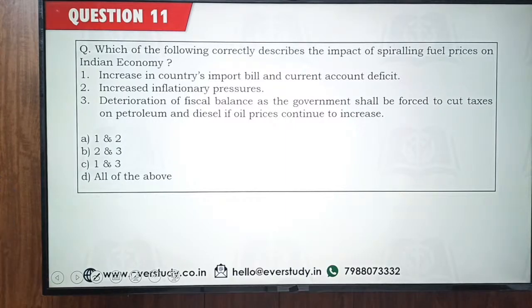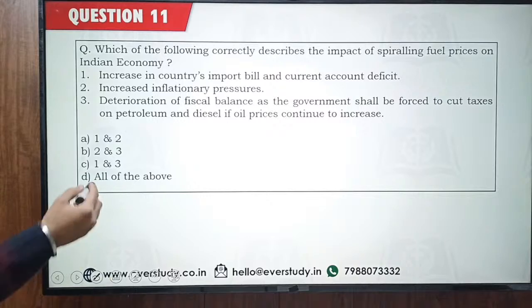If the fuel prices are going to rise, then how the Indian economy is going to be impacted? I'm getting the answer as option number D from Purushottam, Ashwini, Ashoka. So you are saying option D, Shruti, Santosh, option number D. It's really good to see all these answers coming in, and this is perfectly right.